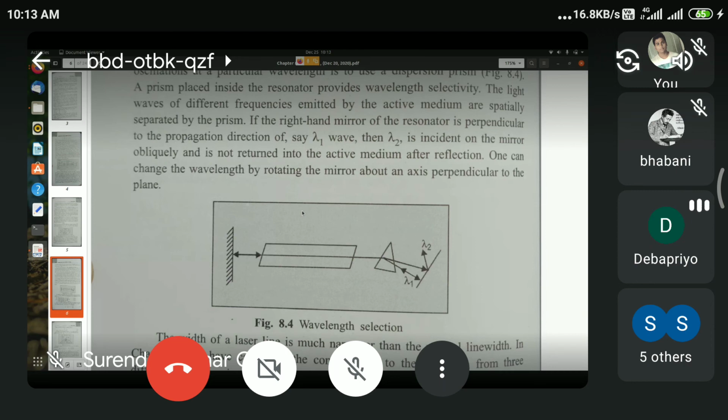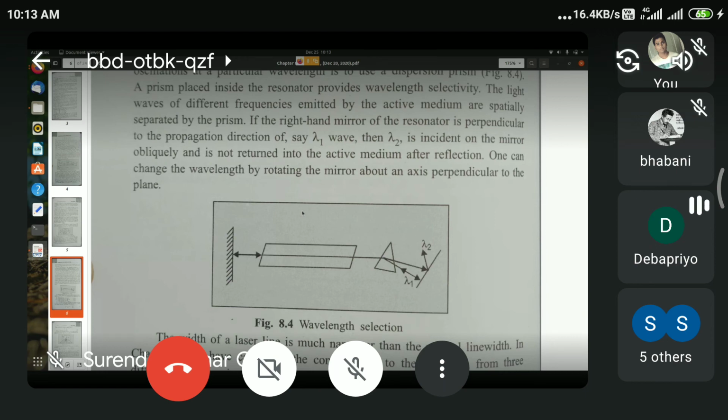Whereas any other component will fall on the mirror at some angle, not normally, and it will be reflected away from the original direction of incidence, and it will be removed from the beam.